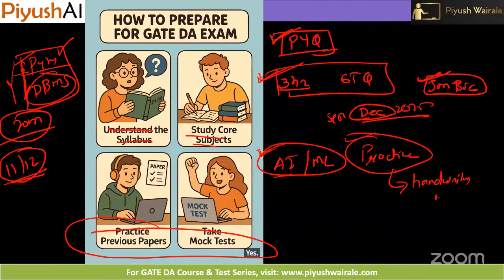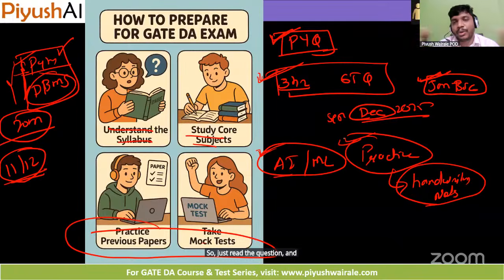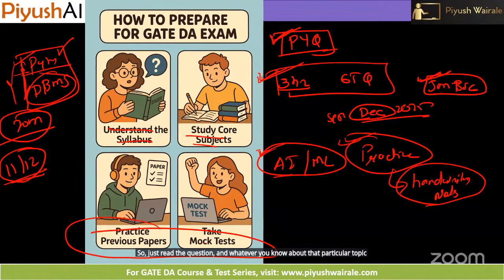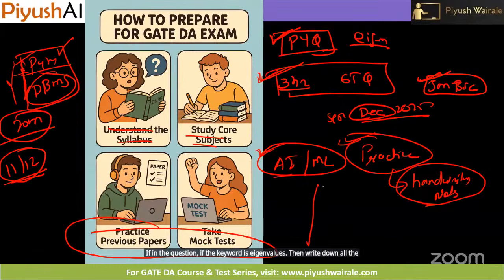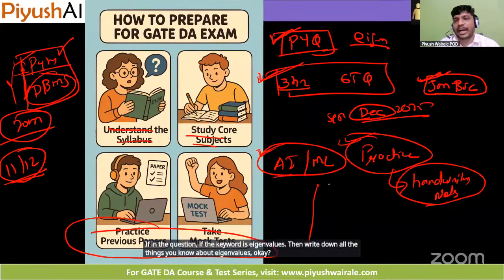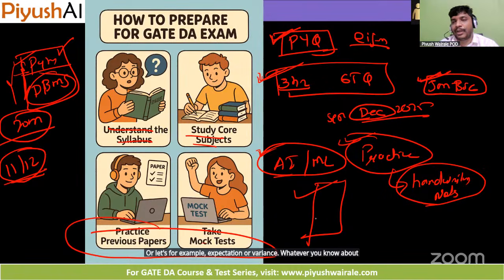Yes, sir. The concepts are all there in my mind, but when I see the problem, it is like I come back to square one. I just don't understand what I have to apply. So just read the question, and whatever you know about that particular topic, just write that down. If the keyword in the question is eigenvalues, then write down all the things you know about eigenvalues. If they ask for important properties, or for example expectation or variance, whatever you know about expectation and variance, write it down on the paper. Then try to apply that particular concept here.